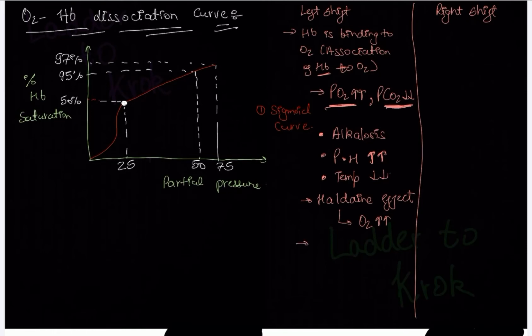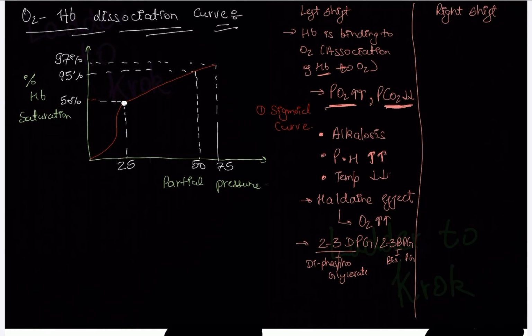Now in this left shift, what is happening? 2,3-DPG, or we also call it 2,3-BPG. What is the full form? 2,3-diphosphoglycerate, or 2,3-bisphosphoglycerate. Okay, what is the function of this thing?